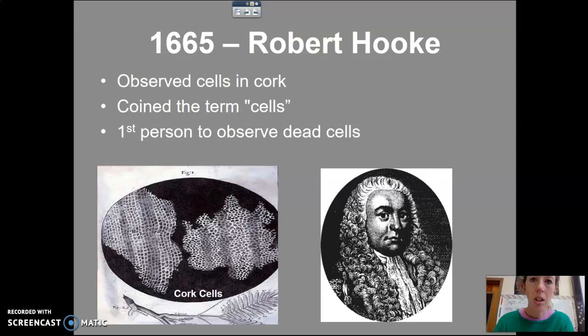And what he was doing with his microscope was that he was looking at cork cells. And if you know anything about cork, it's dead plant tissue. It's been dehydrated. And so when he was looking at these cork cells underneath the microscope, he saw those little chambers or boxes. And he came up with the term cell that we use. He coined that term cell because it reminded him of empty chambers that monks sleep in. And so he is the first person we give credit to for developing the word of cell.